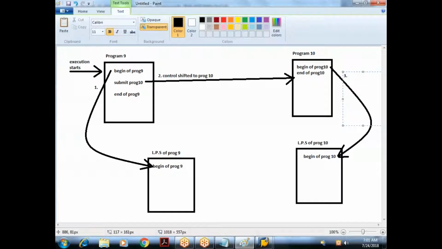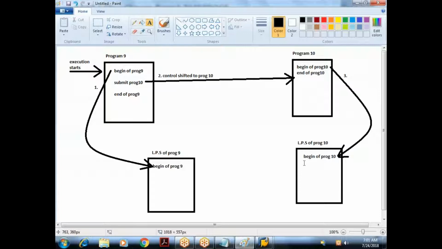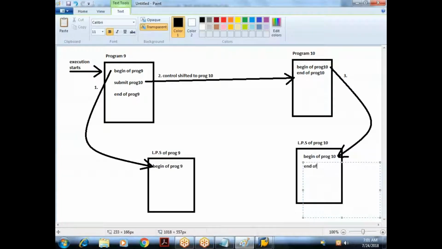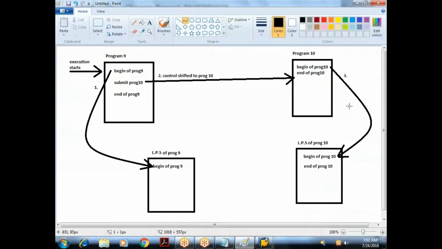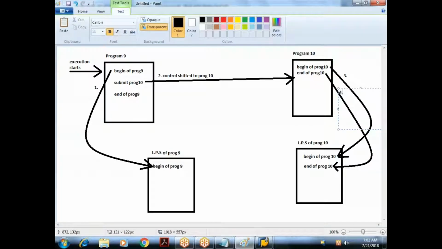Done. Then what is the next statement here? End of program 10. Again, this is part of a write statement. So I would have got the result as what? End of program 10. Okay, so this is my fourth statement which got executed. I'm just trying to put it in pictorial format so that you can understand the flow here.